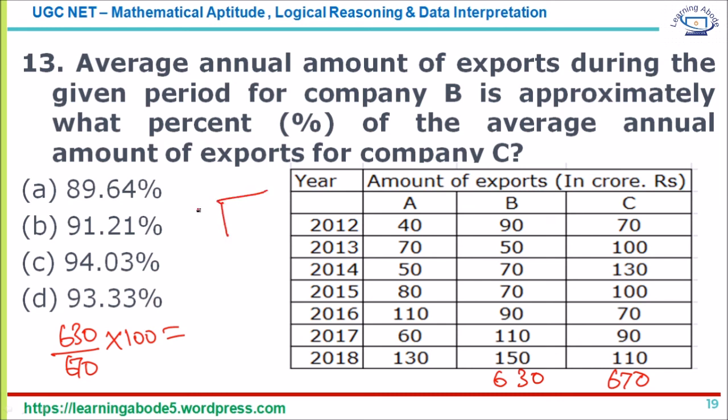So 67, if I take 0 and 0 here, you have 6300. As you can guess easily, it is 9 times for sure. So that's about 603, 270. It's 67 into 4 is 268. So 94. I think we can stop here and say the answer is answer option C. 94.03 is the answer for question number 13. Only the calculation is tedious, otherwise it's an easy question.